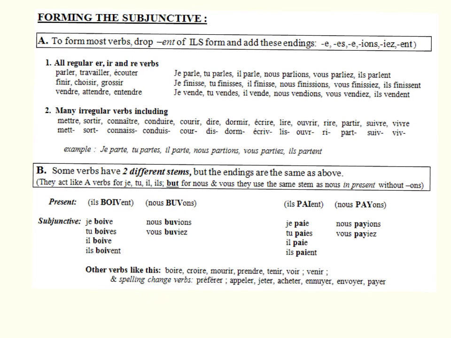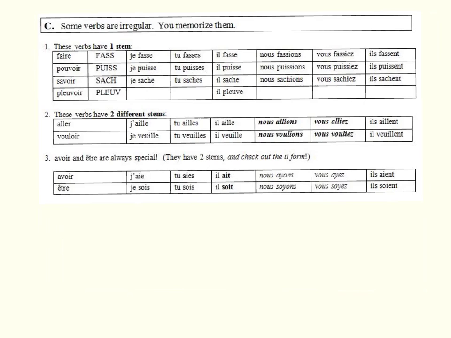So you need to remember regular verbs, irregular verbs, spelling changers. And then there are some verbs that are irregular in the subjunctive and they just need to be memorized. You've got your classic verbs like faire, avoir, être, aller, d'accord? But you've also got a few more irregulars. You've got pouvoir, savoir, pleuvoir, vouloir. You're not going to use vouloir that often, or pleuvoir and savoir are probably not going to come up that much, but it's important to note that those are irregular as well.